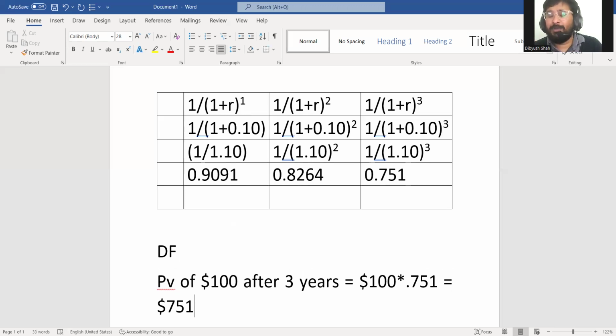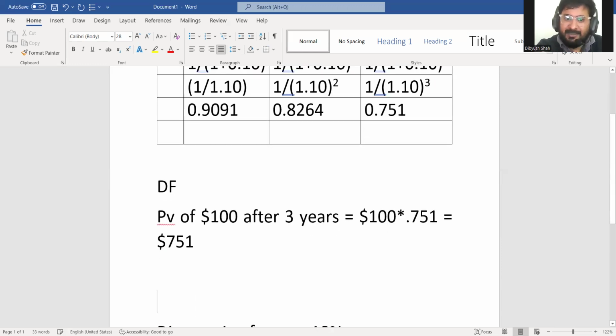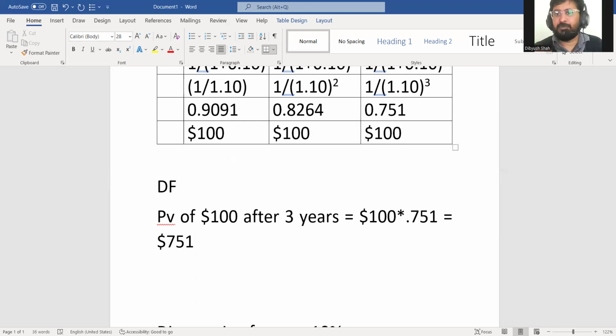Now, why is annuity factor used? In this example only, I make a variation that $100 will be receivable every year. 1 year later also, 2 years later also, and 3 years later also from today.